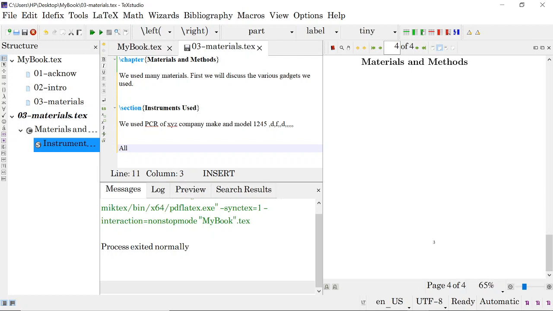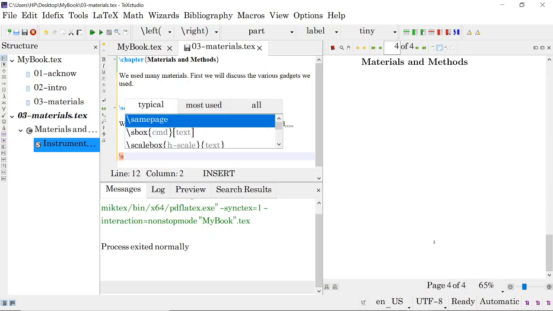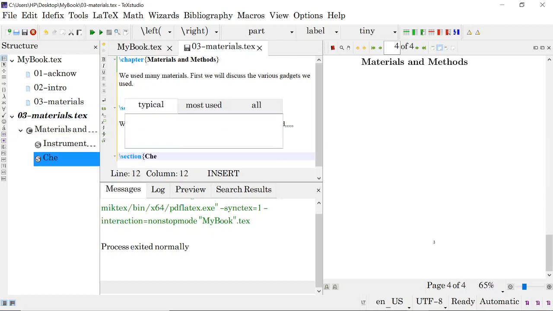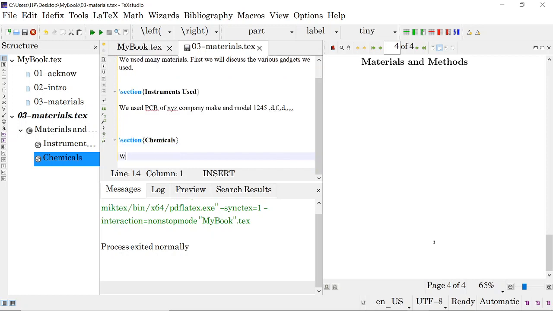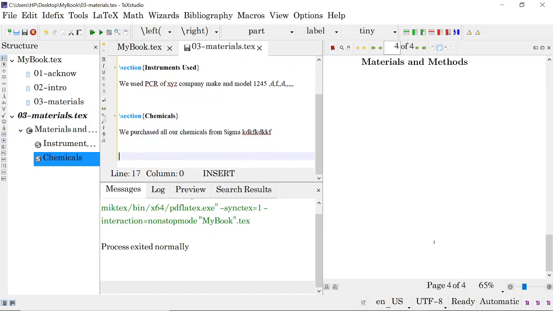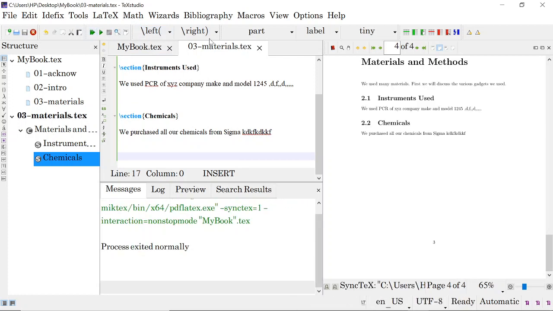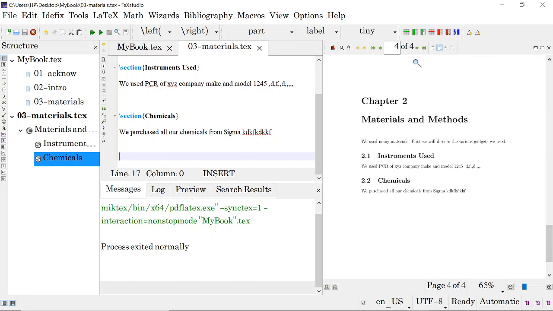Then section chemicals, like this whatever you want to type, and create sections, subsections, everything, and after every one or two paragraphs you just compile the methods. It will automatically run like this.